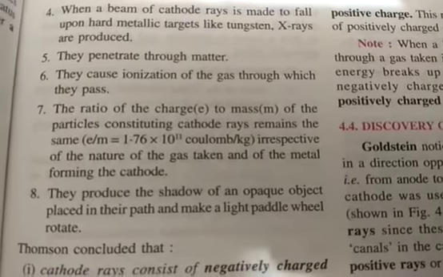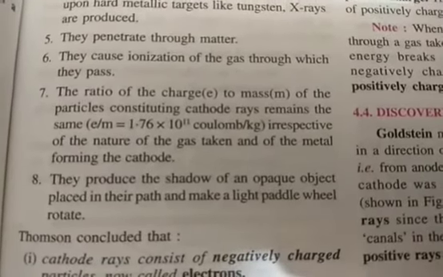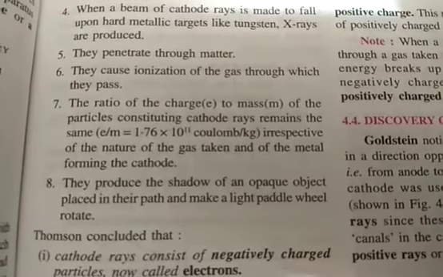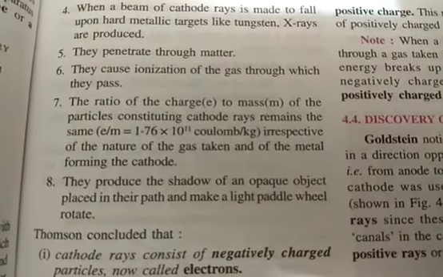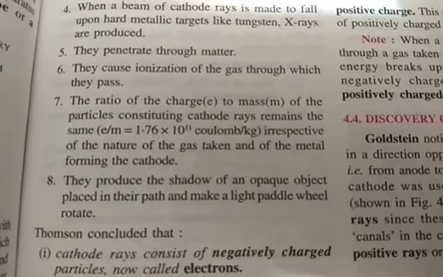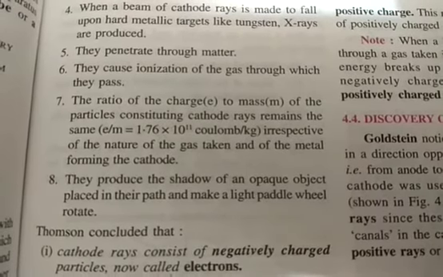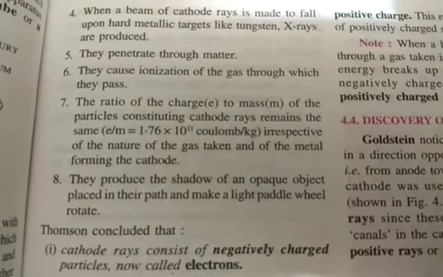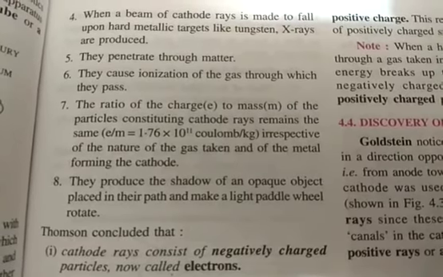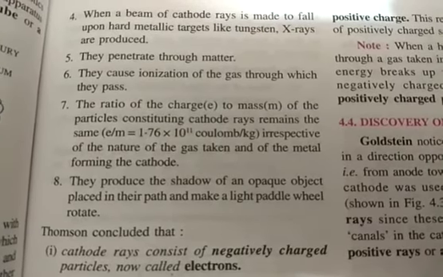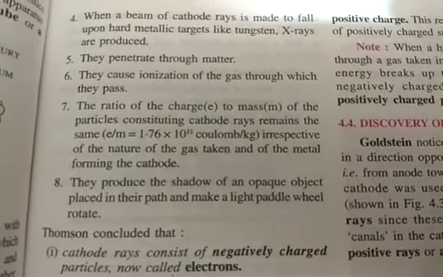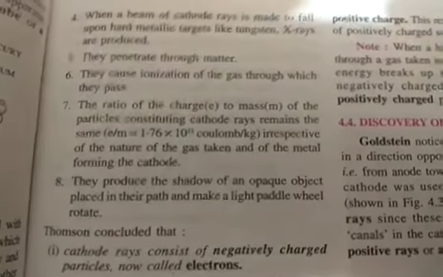So once again, this sixth point I am reading: cathode rays cause ionization of the gas through which they pass. Then this seventh point: the ratio of the charge, shown as e, to the mass of the particle constituting cathode rays remains the same, that is, e/m is 1.76 × 10^11 coulomb per kg. Now students, the unit of charge is coulomb and the unit of mass is kilogram. That e/m ratio of the cathode rays was always found to be 1.76 × 10^11, no matter whatever gas you take in the discharge tube.